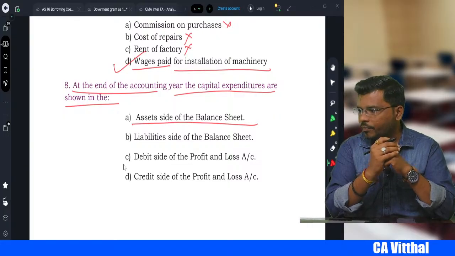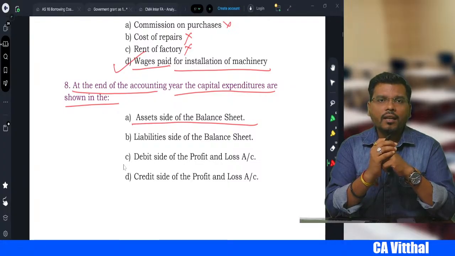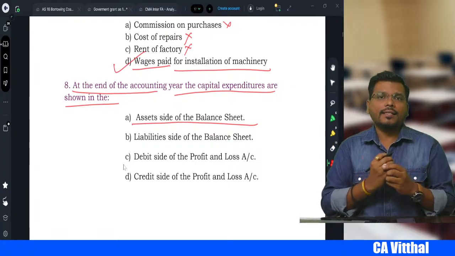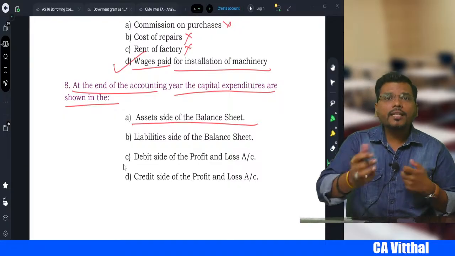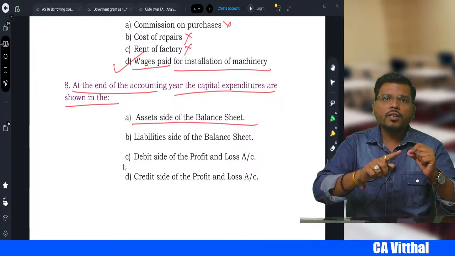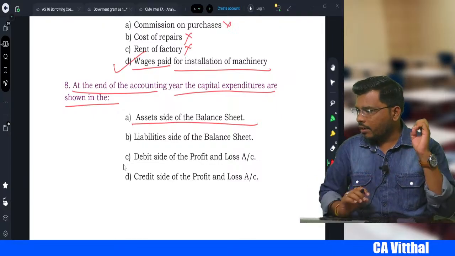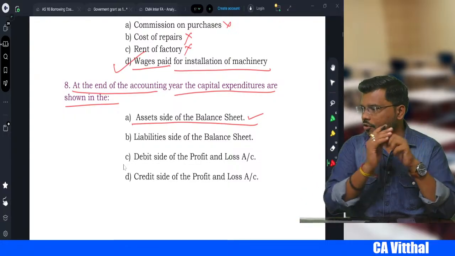Because capital expenditure means, when you purchase any asset, you purchase machinery, so purchase of machinery is a capital expenditure, or you paid the wages for installation of machinery, it is also capital expenditure, right? So it will appear on the asset side of the balance sheet, right?